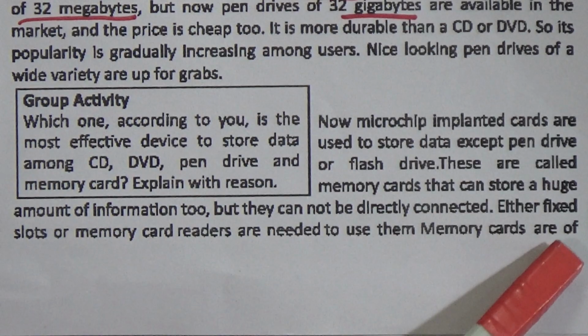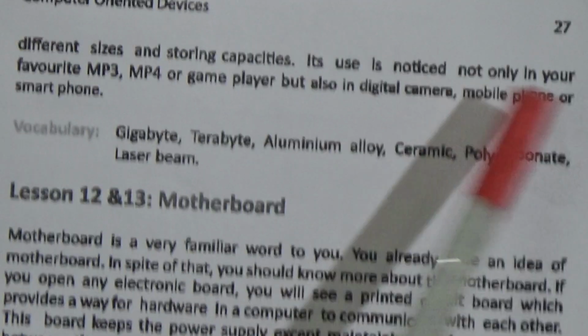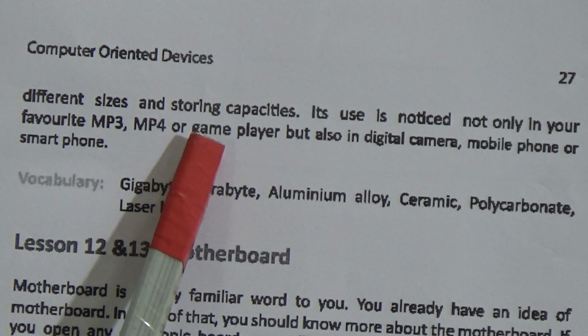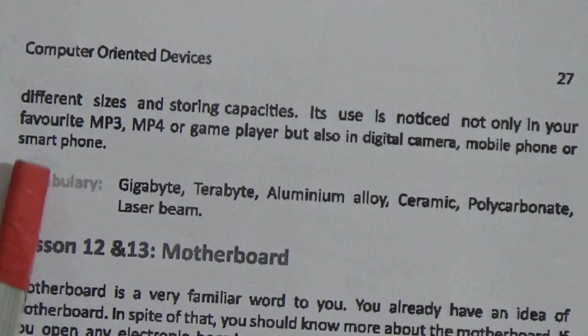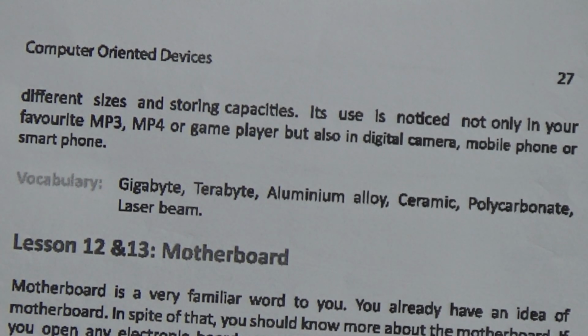The memory cards are of different sizes and storing capacities. Their use is noticed not only in your favorite MP3 or MP4 game player, but also in digital cameras, mobile phones or smartphones.